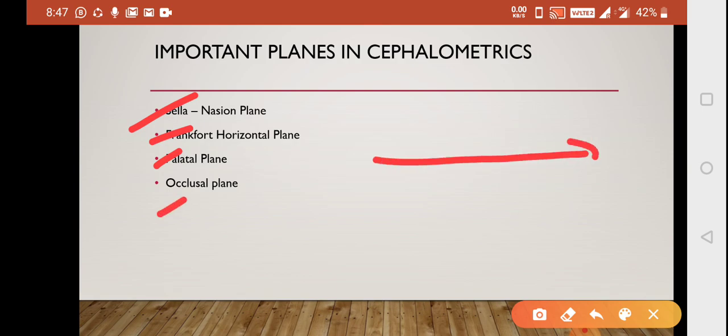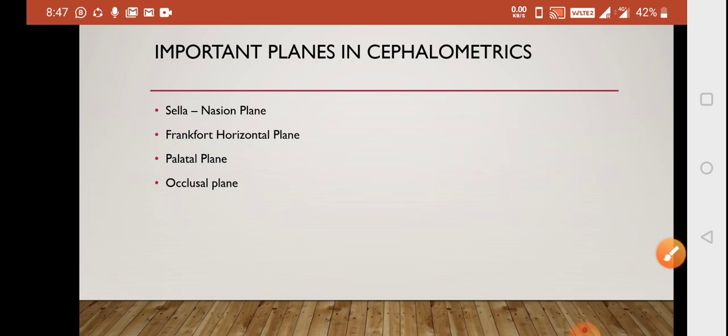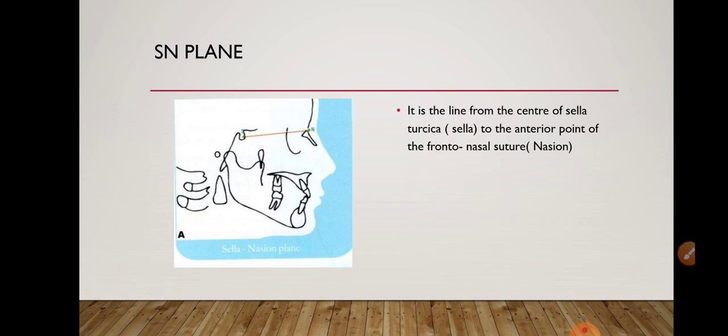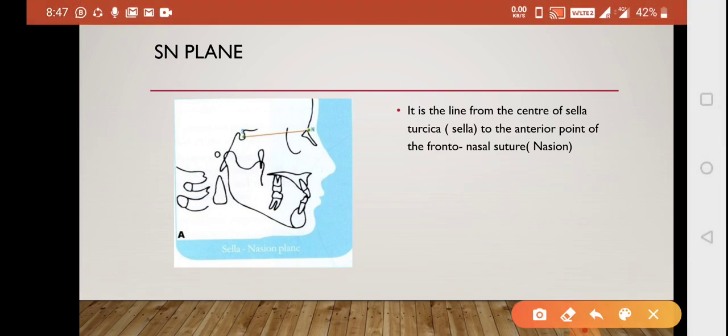These are horizontal like this. Vertical ones are like this. So we'll be dealing with the horizontal planes. SN plane is the line from the center of the sella turcica here to the anterior point of the frontonasal suture. This is SN plane.